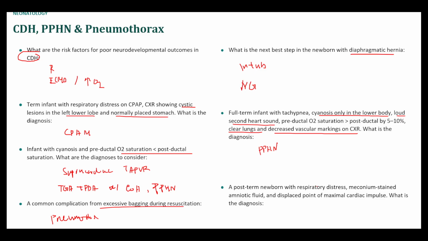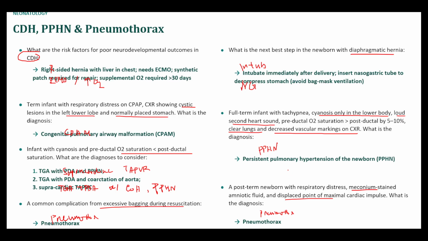Post-term newborn with respiratory distress, meconium stained amniotic fluid, and displaced maximal cardiac impulse. So the diagnosis, I think, is going to be, again, pneumothorax. And the same mechanism: basically meconium blocks the airways, and then you have this ball valve effect, I believe, and some of the alveoli collapse, atelectasis, and then you get pneumothorax. So let's see how we do.